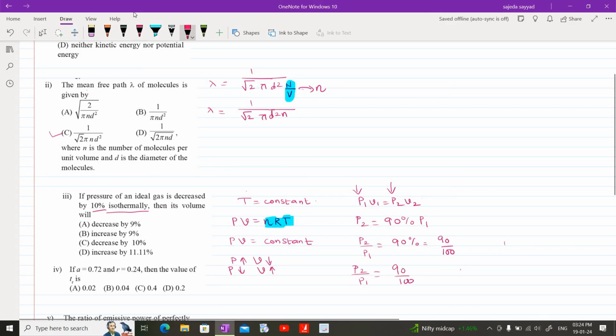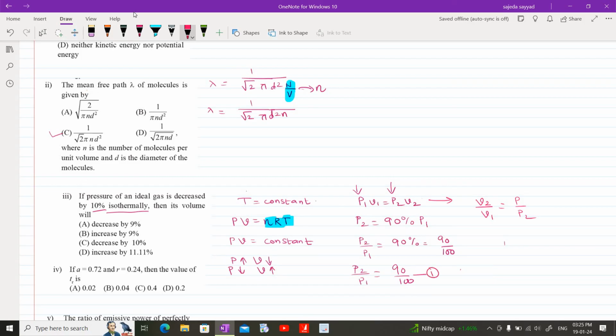Now, let us take the equation of Boyle's law, P1 V1 is equal to P2 V2. We are asked to find volume V2 by V1, which can be written from this equation as P1 upon P2.